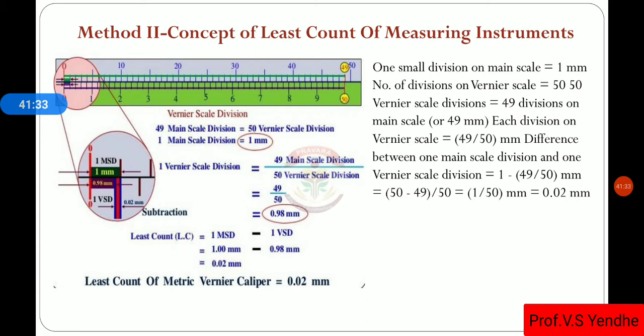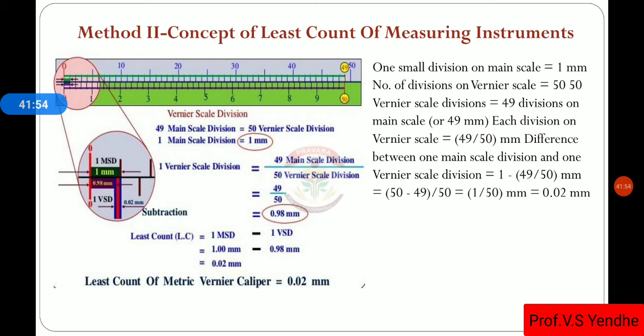This is also the second method. In this method, we take one small division on the main scale, which, as in the previous method, is equal to 1 millimeter. Then the number of divisions on the vernier scale is 50.